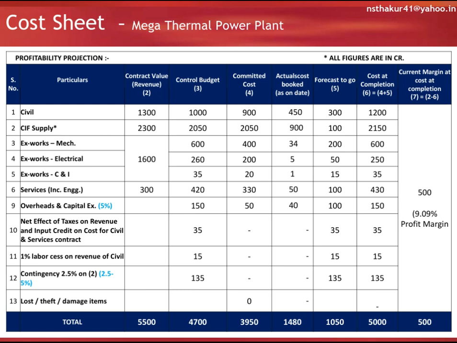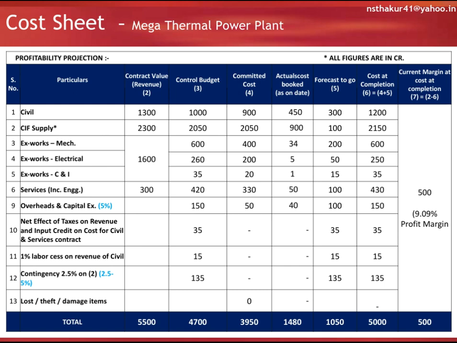And column number 3, contract budget. This is basically the baseline budget to complete the project. So 4,700 crores needs to be spent to complete this project at a particular time.